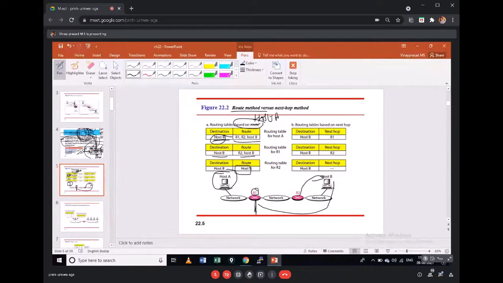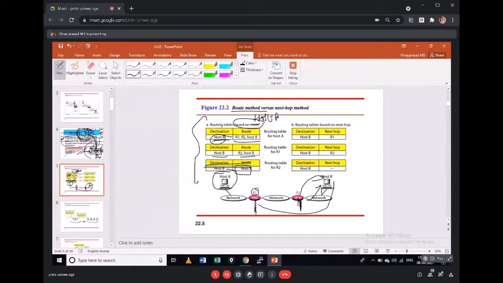Okay, we need not write it, let us just understand. In host B, to route to that host B from R2, the routing table to reach host B is host B itself, because that is directly connected. This is what you call the route method.